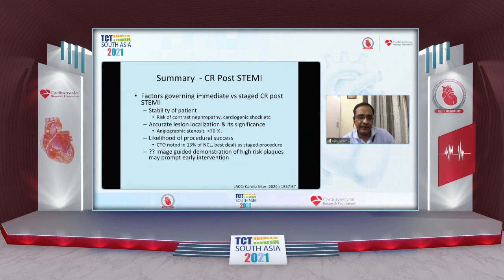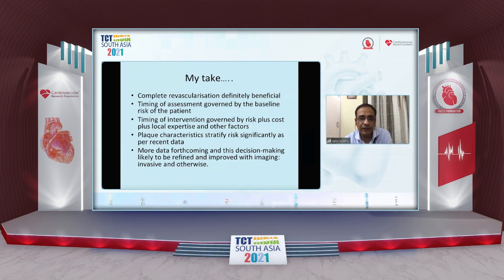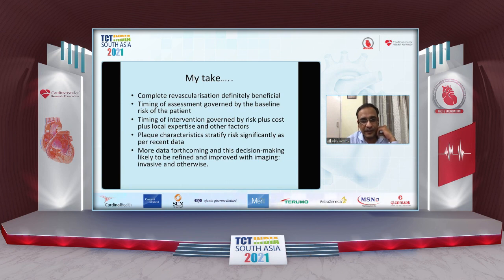In summary, factors governing immediate and staged are stability of the patient, lesion localization, likelihood of procedural success. Image-guided demonstration of a high-risk plaque may prompt early intervention. We must do it early. My take-home on the last slide is that complete revascularization is definitely beneficial. Timing of assessment is governed by the baseline risk. Timing, plus risk, plus cost, plus local expertise and other factors will decide what is done exactly.